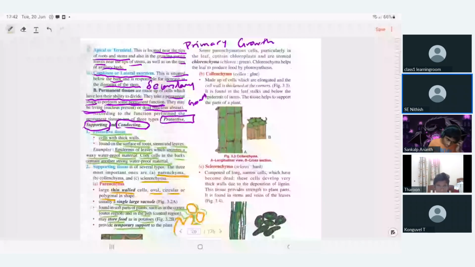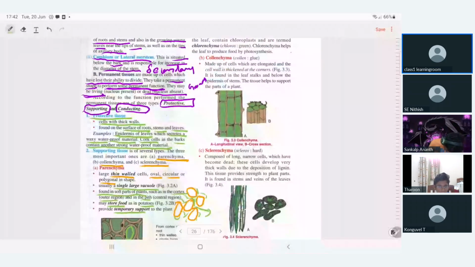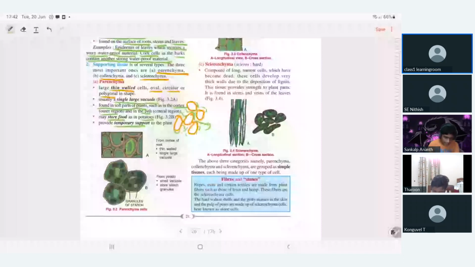Imagine a seed is germinating. The stem is not thick, it is very thin, but still it can grow tall and stand, just like a papaya tree.